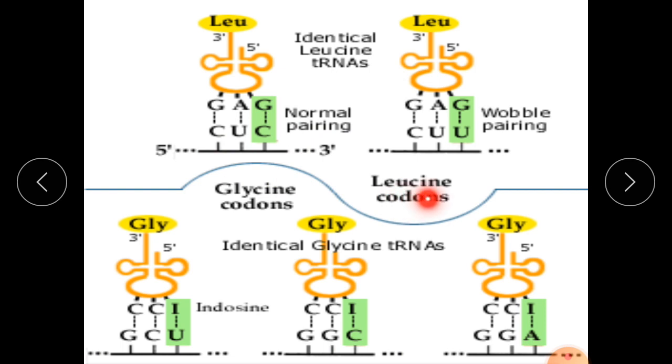This is the leucine codon, this is the glycine codon, in this fashion. And here the wobble pairing is here. C binds with U. Normally, C always binds with G. But in the case of wobble pairing, G should bind with C, but it binds with U. This is called wobble pairing. Now this may occur in some cases.